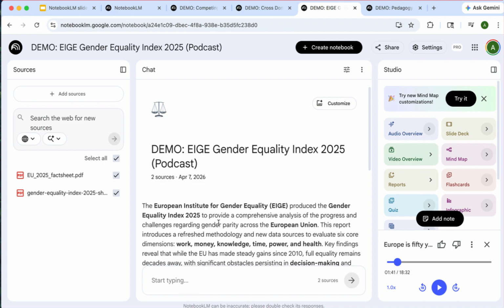This index is exactly the kind of report that matters in a variety of fields, but almost nobody reads them cover to cover. It's very dense, it's full of country scorecards and composite indicator methodology, and it comes as a PDF with no audio version.